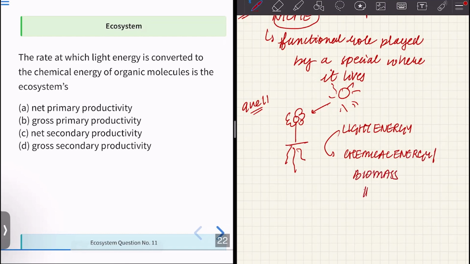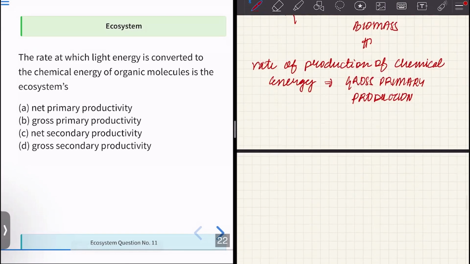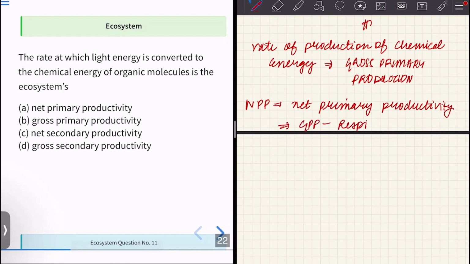So the rate of production of this biomass or chemical energy is termed as gross primary productivity. Okay. And when we subtract the respiratory losses, what we get is net primary productivity. NPP, the net primary productivity, is GPP minus respiratory losses.